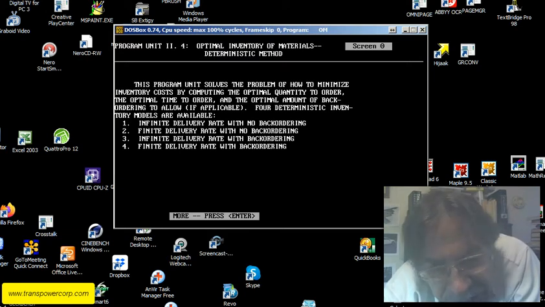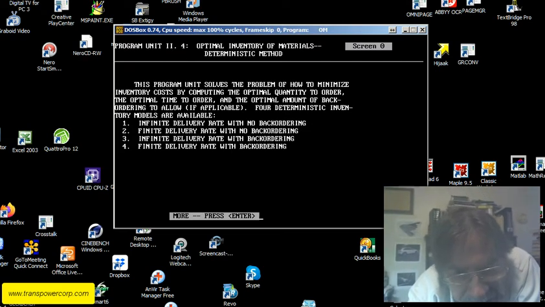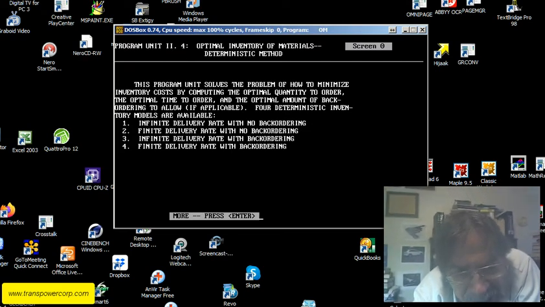Okay, so reading the description here for optimal inventory of materials, deterministic method. This program unit solves the problem of how to minimize inventory costs by computing the optimal quantity to order, the optimal time to order, and the optimal amount of back ordering to allow, if applicable. 4 deterministic inventory models are available. 1. Infinite delivery rate with no back ordering. 2. Finite delivery rate with no back ordering. 3. Infinite delivery rate with back ordering. And 4. Finite delivery rate with back ordering. So hit enter.